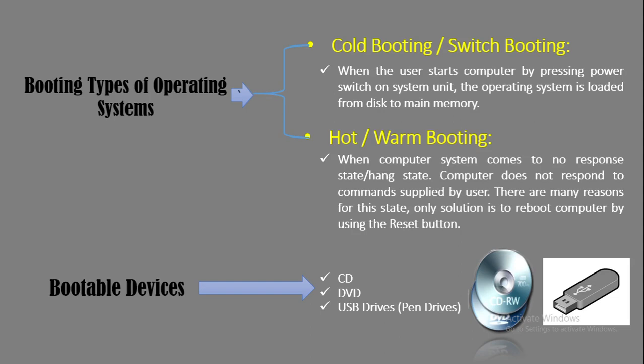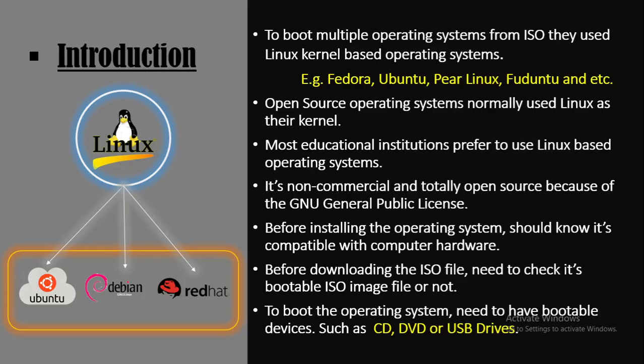When it comes to bootable devices, here I mentioned a few devices that are currently used to boot the operating system, such as USB drives, CD and DVD ROMs, and hard drives. Okay, now I think you all have a basic idea about types of operating systems and why operating system booting is necessary. So now we will move to the research paper introduction.